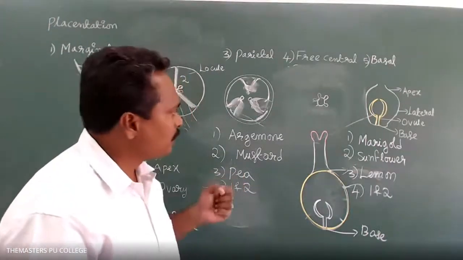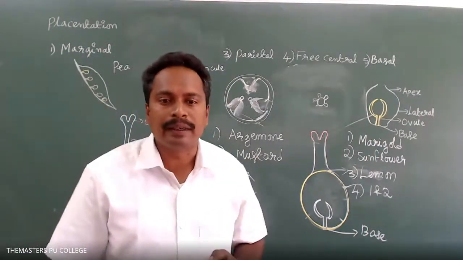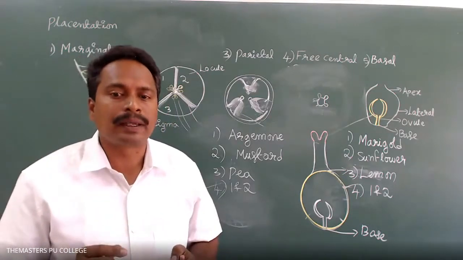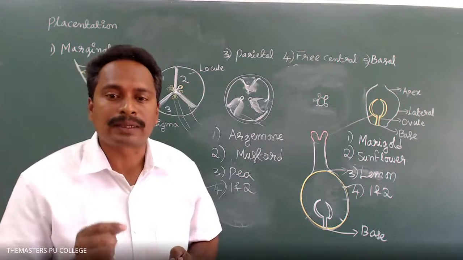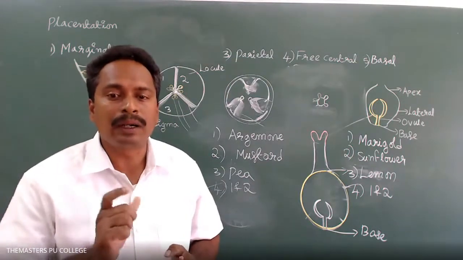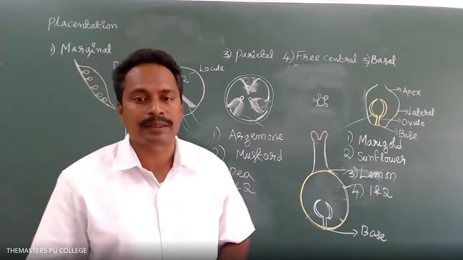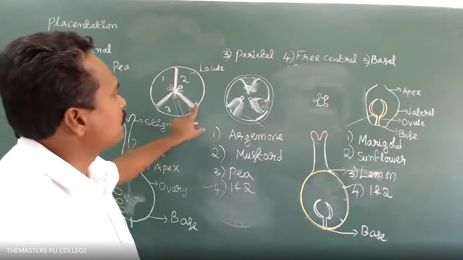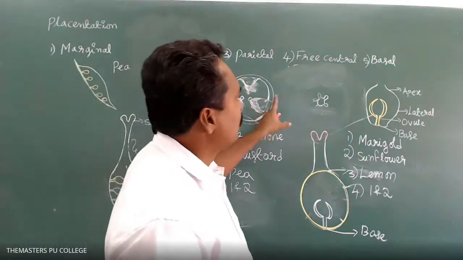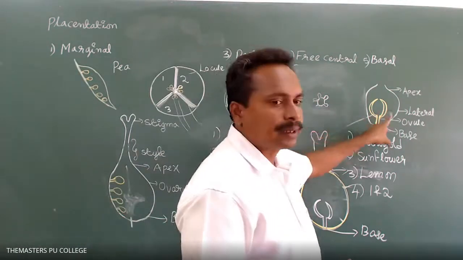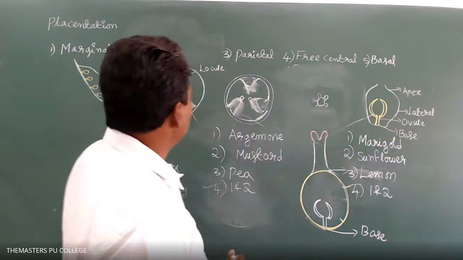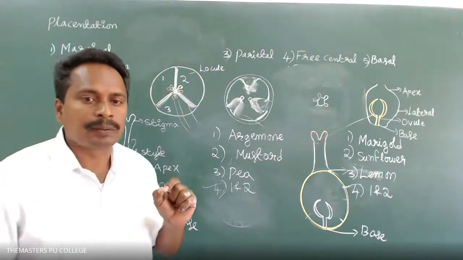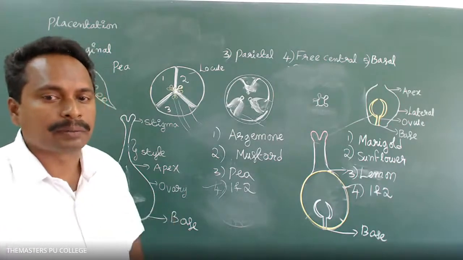Regarding this, from a subjective point of view, in theory, it is a 5 marks question: what is placentation, and explain the different types of placentation with a neat labeled diagram. Marginal, axial, parietal, free central and basal placentation. One example is enough for each type of placentation in theory.